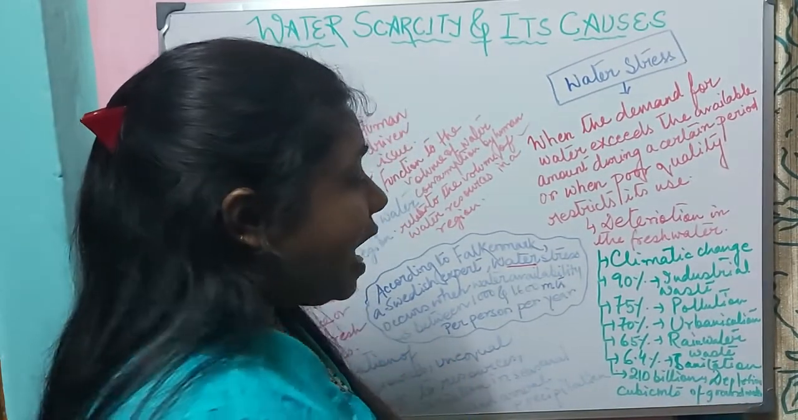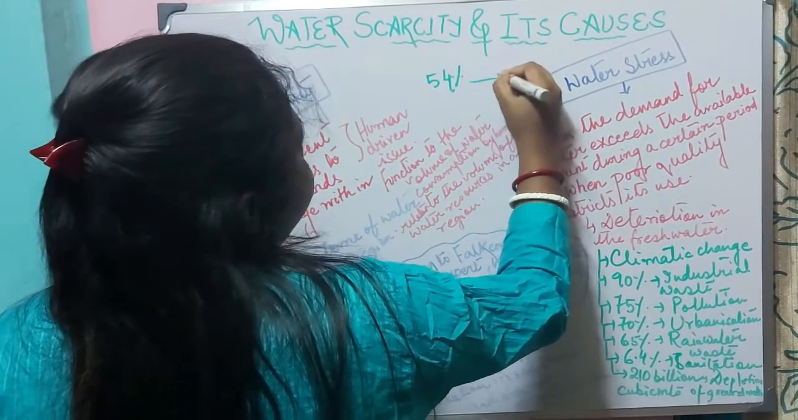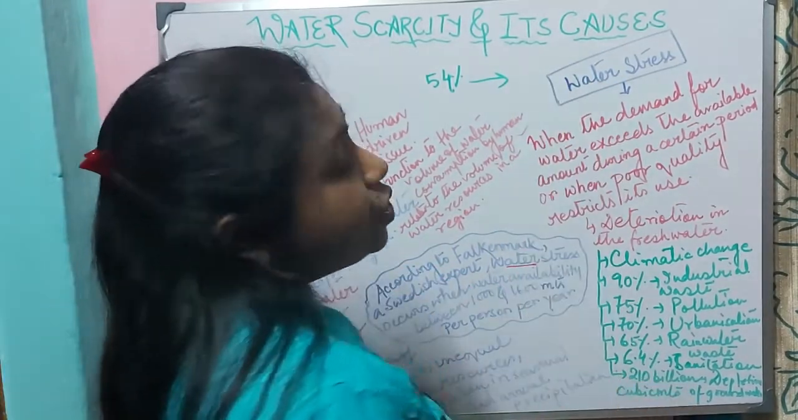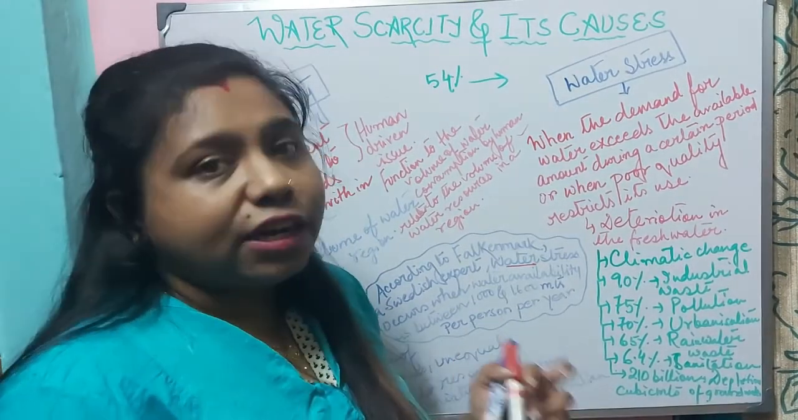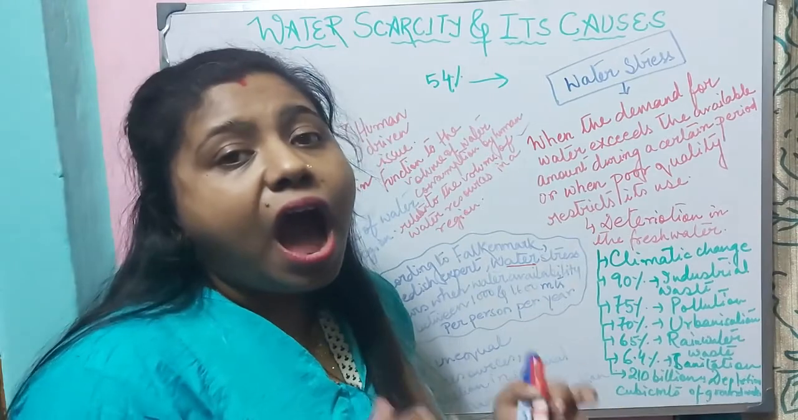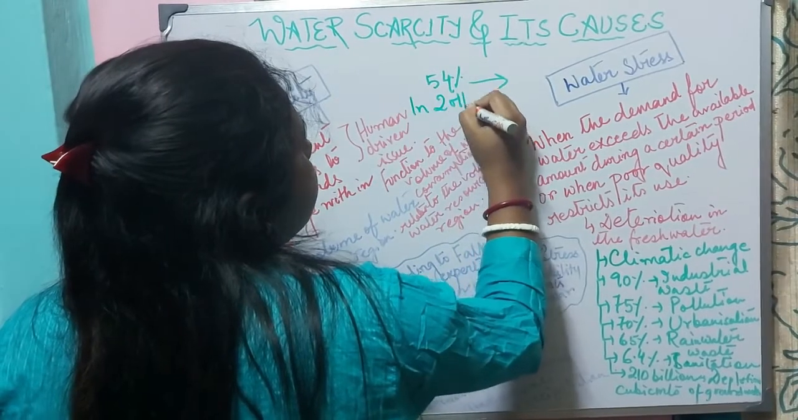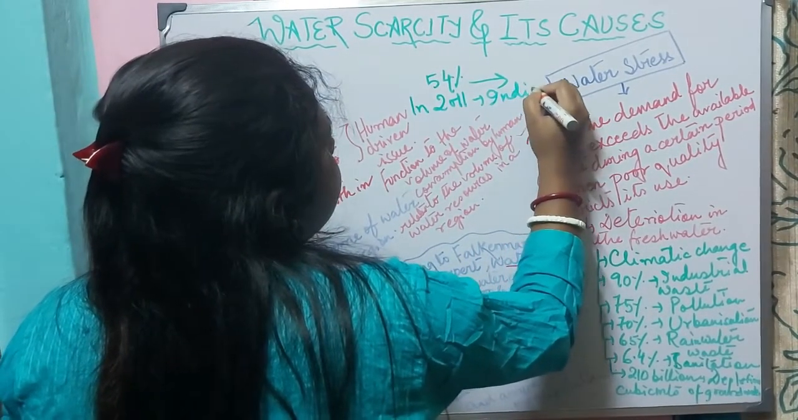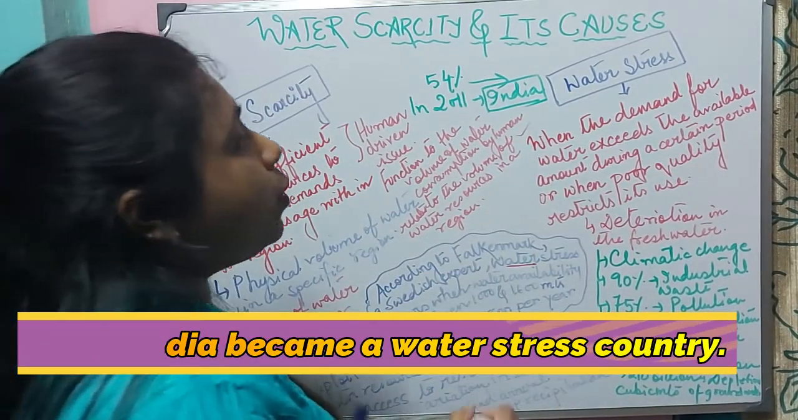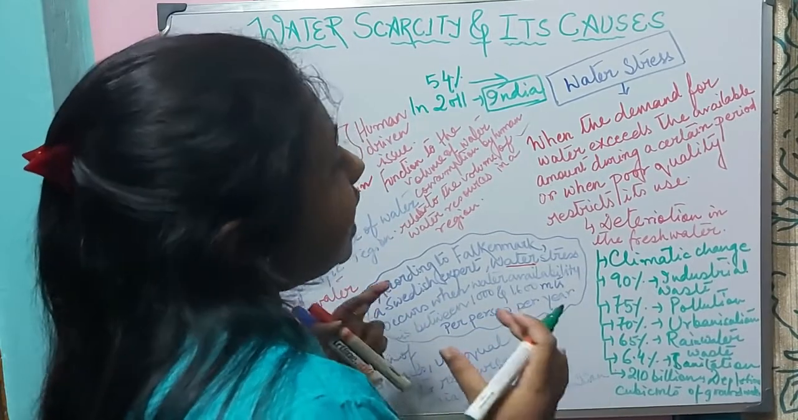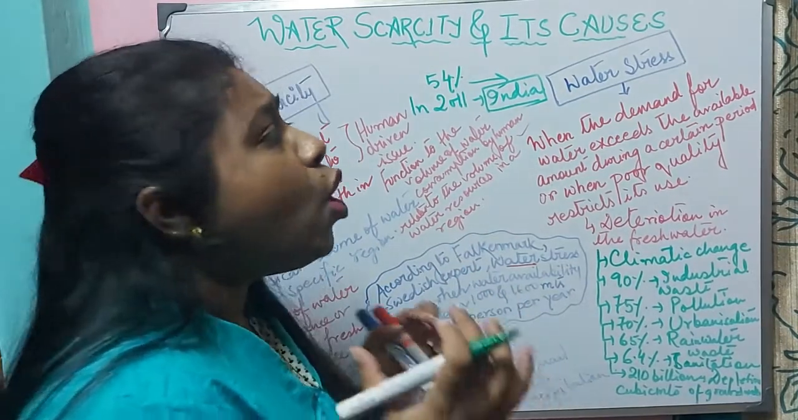According to the reports, 54% of the population are under water stress, and it is estimated that half of the people in the globe are under water stress. In 2011, India became a water stressed country. Most of the regions of our country are becoming water stressed, and it is estimated that by 2025 there will be a huge scarcity of water.